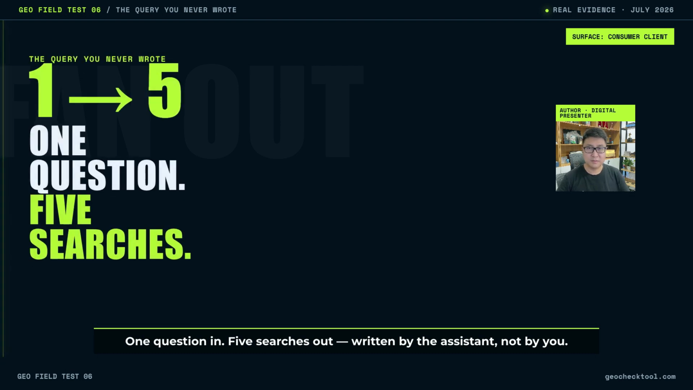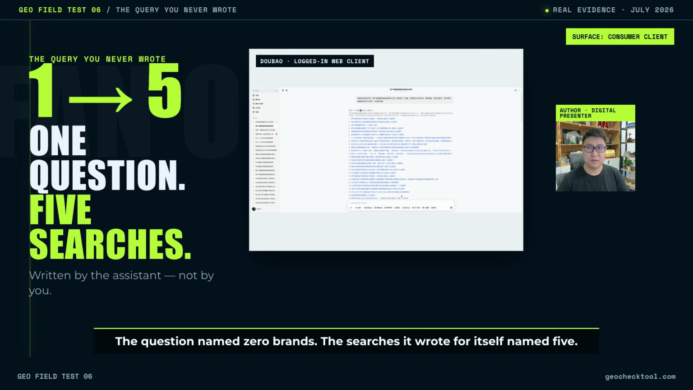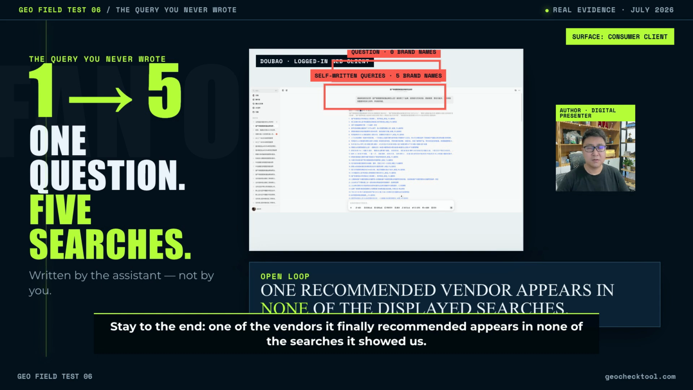One question, five searches out, written by the assistant, not by you. This is the fan-out layer of China's most used AI assistant on the real consumer client, captured word for word. The question named 0 brands. The searches it wrote for itself named 5. Stay to the end. One of the vendors it finally recommended appears in none of the searches it showed us.